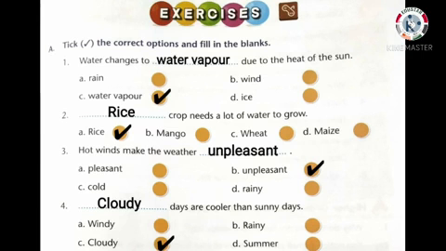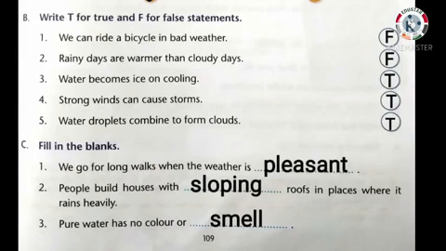Cloudy. Next, exercise B. Write T for true and F for false statements. First one. We can ride a bicycle in bad weather. The answer is false. 2. Rainy days are warmer than cloudy days. The answer is false. 3. Water becomes ice on cooling. The answer is true.